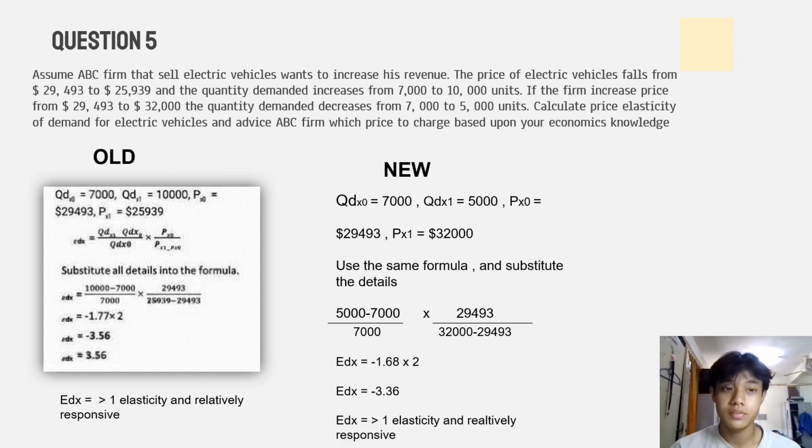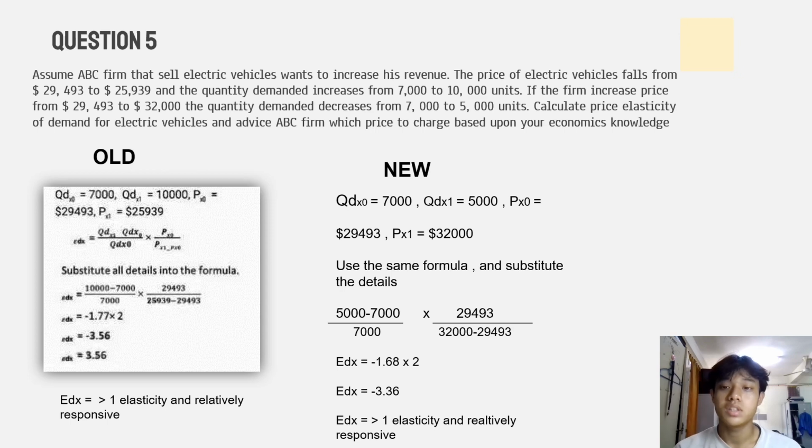For question 5, assume ABC firm that sells electric vehicles wants to increase its revenue. The price of electric vehicles falls from $29,499 to $25,939, and the quantity demanded increases from 7,000 to 10,000 units.